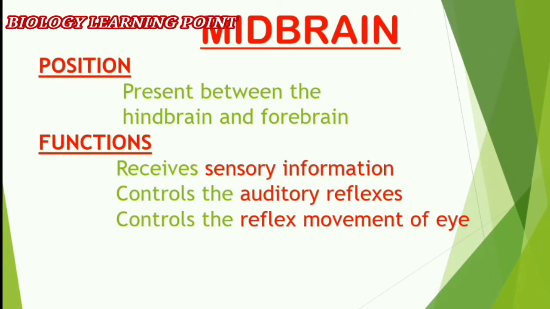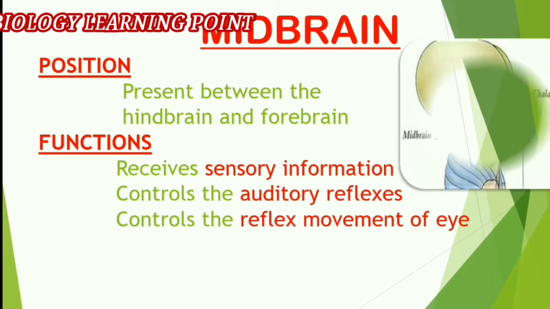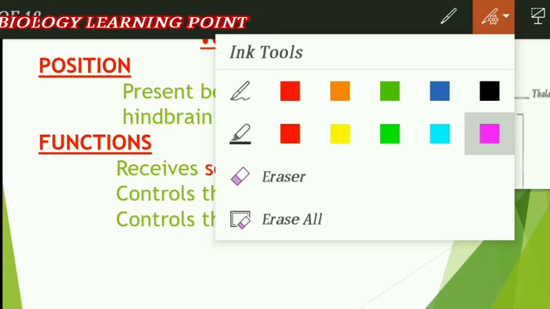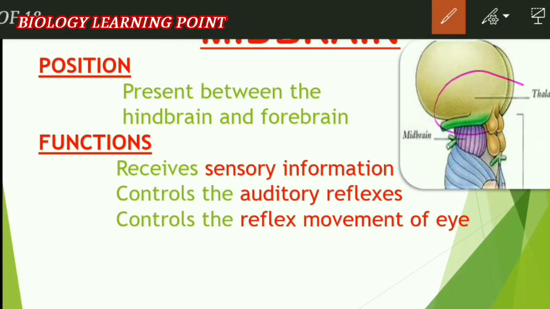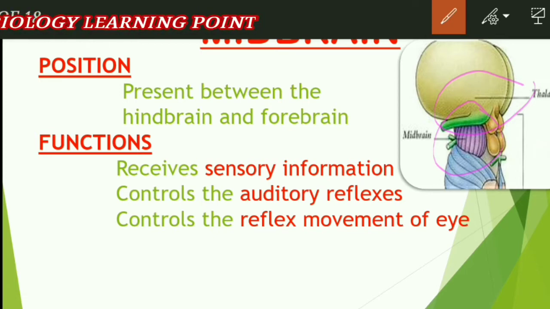What is the location of the midbrain? The midbrain is present between the hindbrain and forebrain. The forebrain is the first part of your brain and the hindbrain is the third part. Here you can see a picture showing the position of the midbrain. This is the thalamus, and after the thalamus the midbrain is present. So basically the midbrain is present below the thalamus, because the thalamus is also a part of the forebrain. The midbrain is below the thalamus and above the hindbrain, or simply between the hindbrain and forebrain.